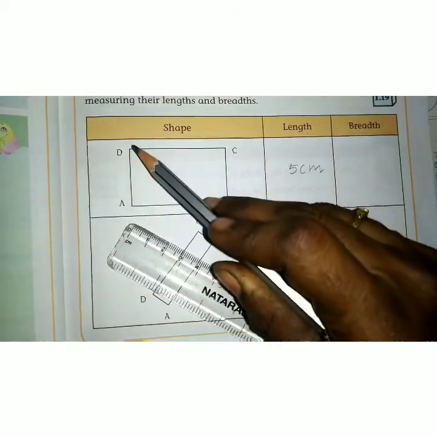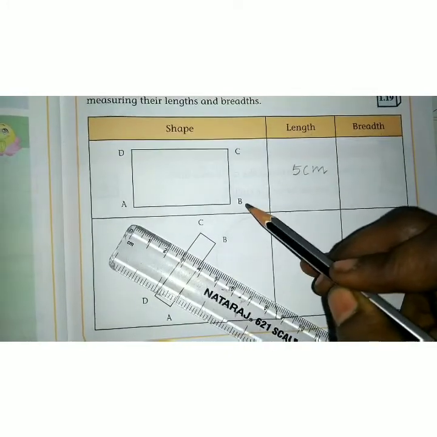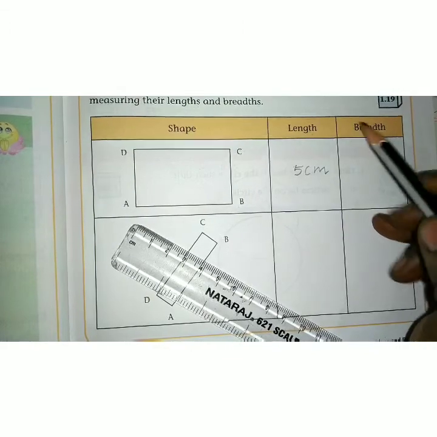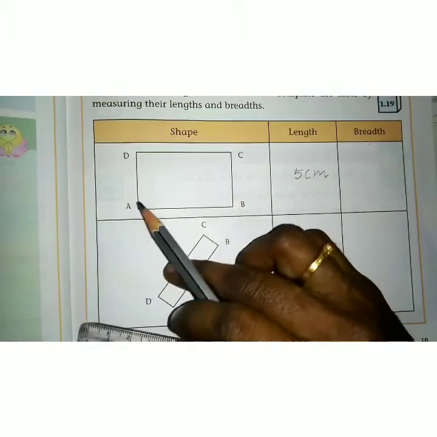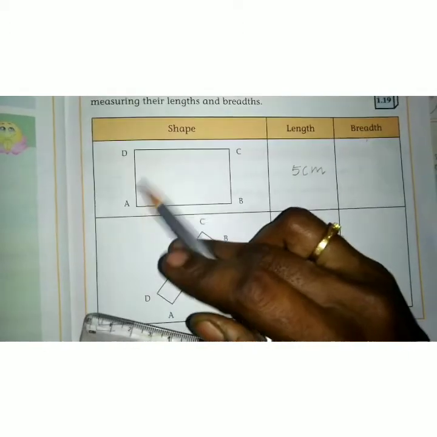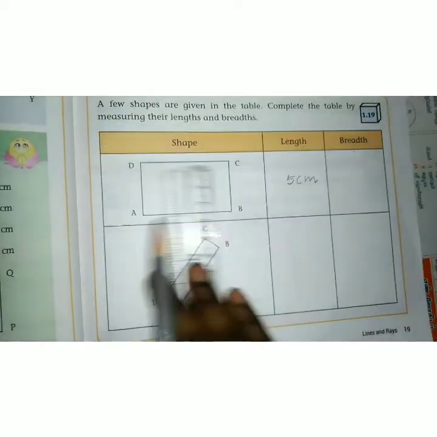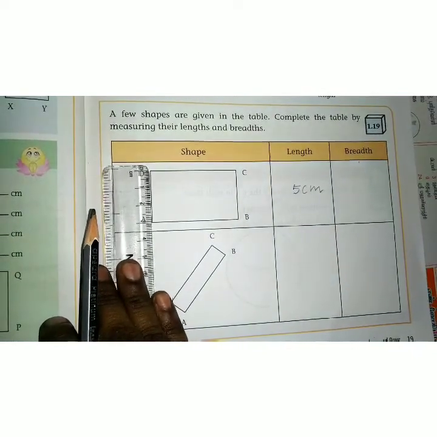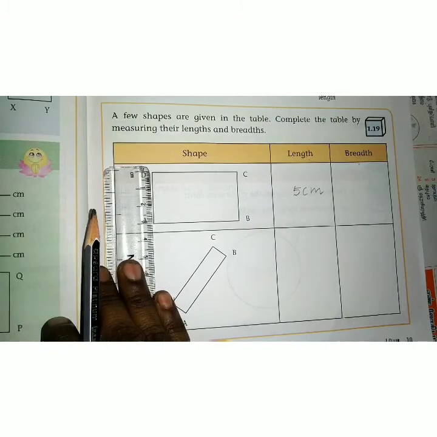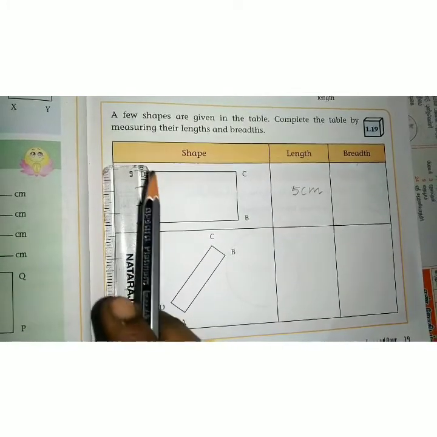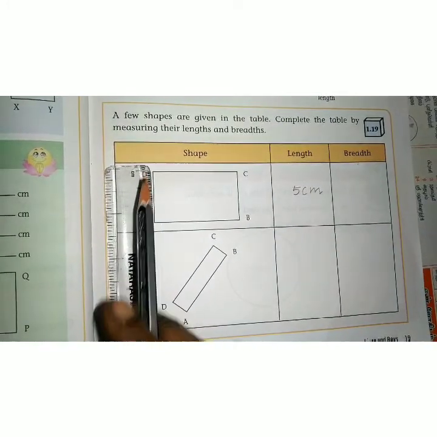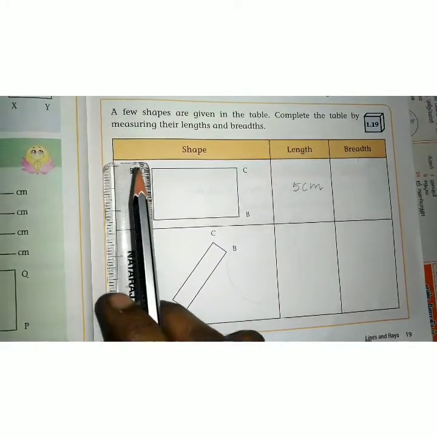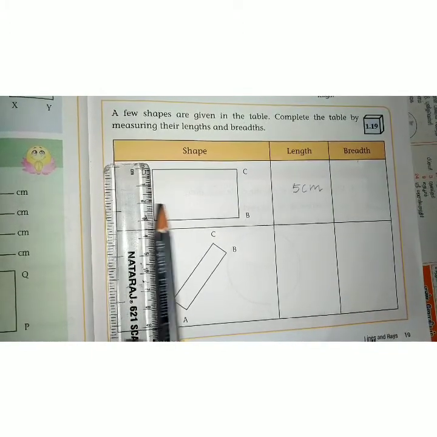Now measure the breadth of the line segments AD and BC. You have to find any one line segment right now. Start with AD. You have to find the breadth. Here the starting point lies on D. That means the ruler's value 0 cm lies on vertex D and ends at vertex A with 3 cm.